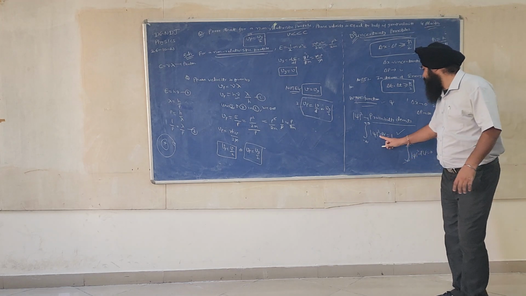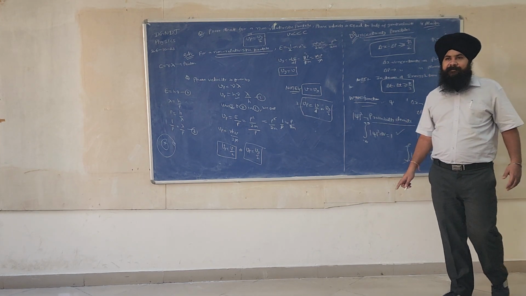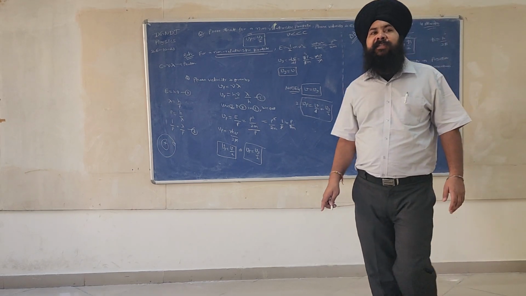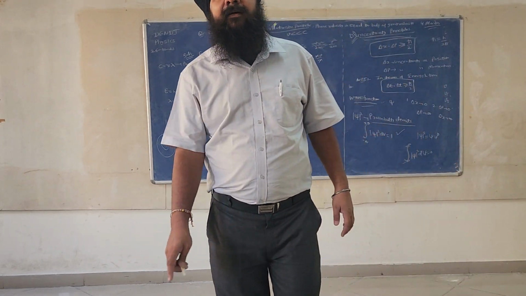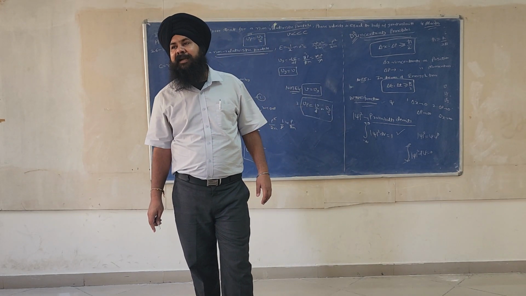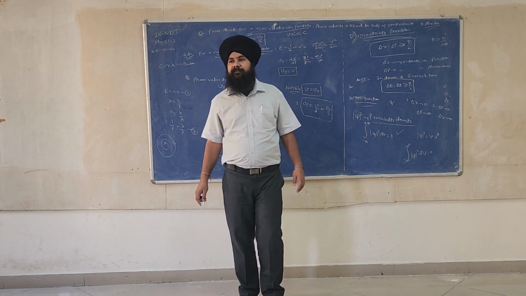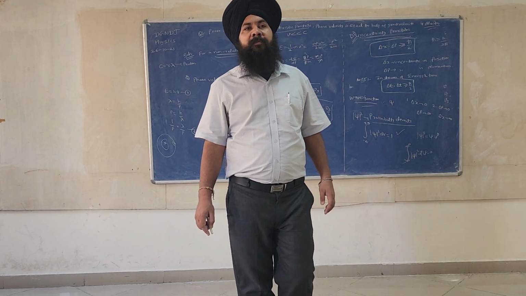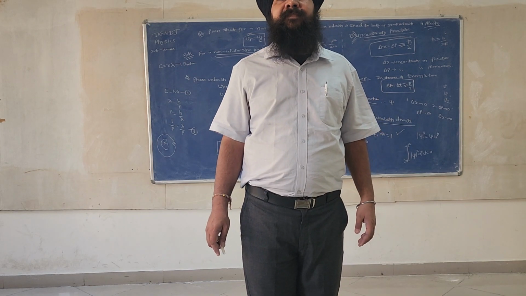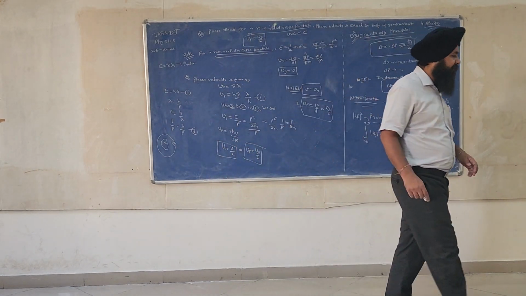So psi square, which is called the probability density, has a great advantage, and it tells about the probability of finding the particle. So please write: psi square is called the probability density, and it tells about the probability of finding the particle.